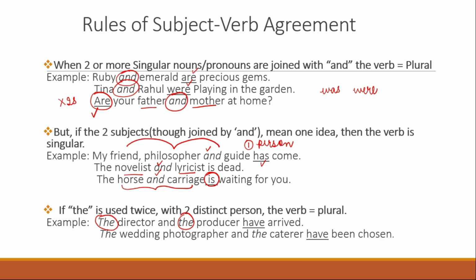The director and the producer have arrived. So has means singular, have means plural. The wedding photographer and the caterer have been chosen. So have is plural. I hope so much is clear. Let's go to the next rule.